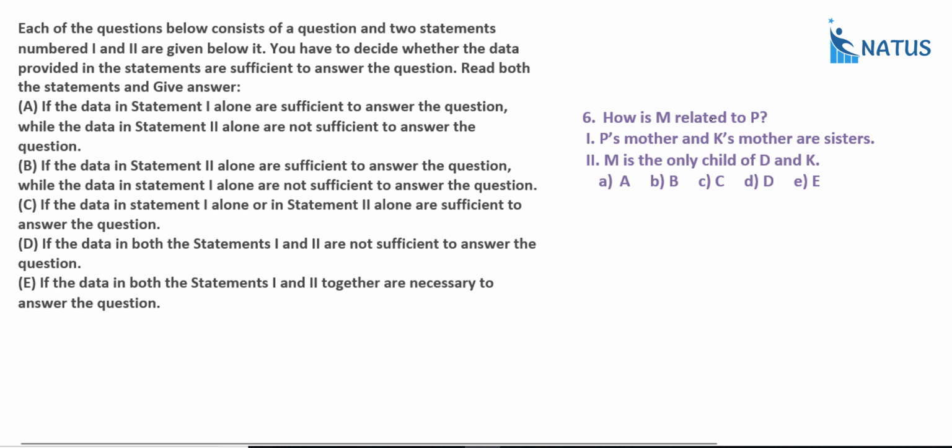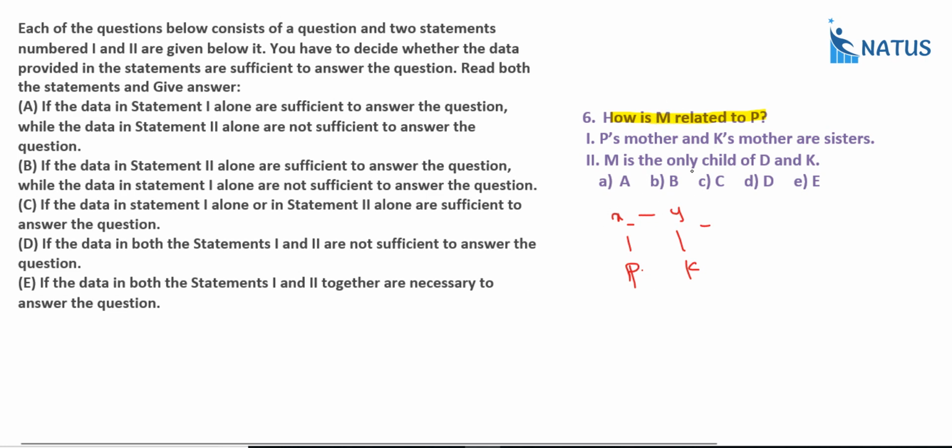Sixth one, how is M related to P? In any blood relations question, if you want to solve the answer, you must know the sex of that person. Now, what is the first data? P's mother and K's mother are sisters. Let us take X and Y. These two are sisters. What we require? How is M related to P? There is no M here.